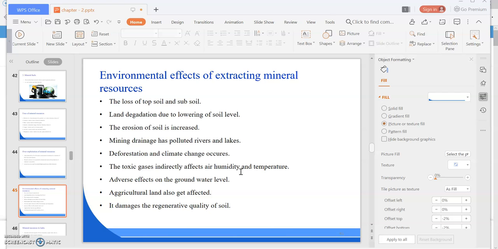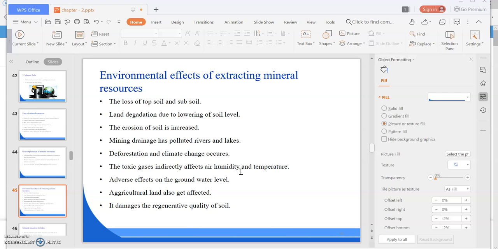Mining drainage has polluted our groundwater. Mining drainage has also polluted the rivers and lakes. Deforestation and climate change occur. We need to reforest. We cannot do deforestation, because deforestation means the conversion of forest area to non-forest areas, and we have earlier studied the various uses of forest resources and the environmental effects of deforestation. So we need to reforest.